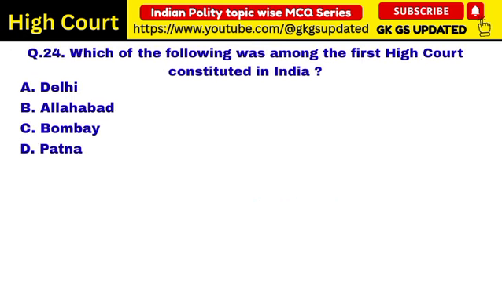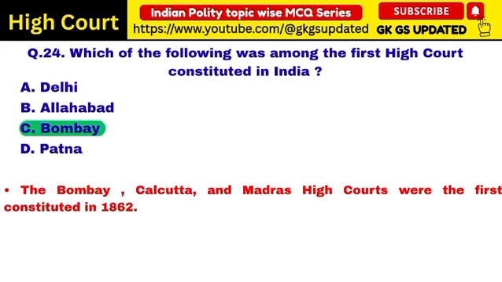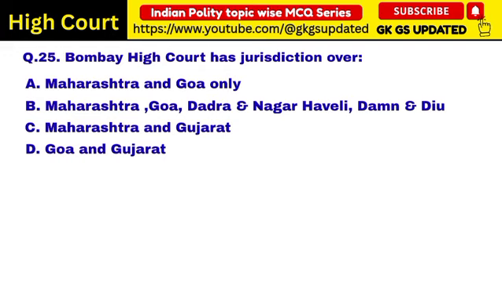Next question. Which of the following was among the first High Court constituted in India? Correct answer: Bombay. The Bombay, Calcutta and Madras High Courts were the first constituted in 1862. Next question.